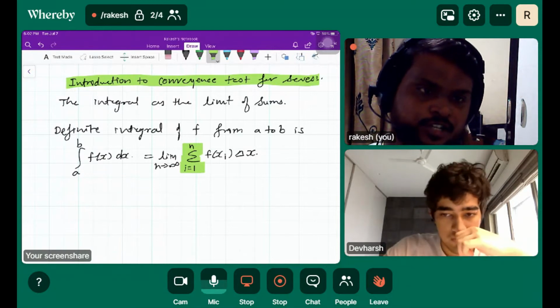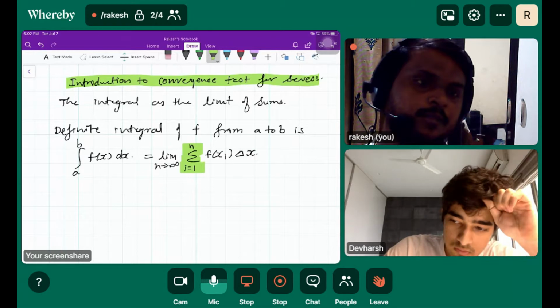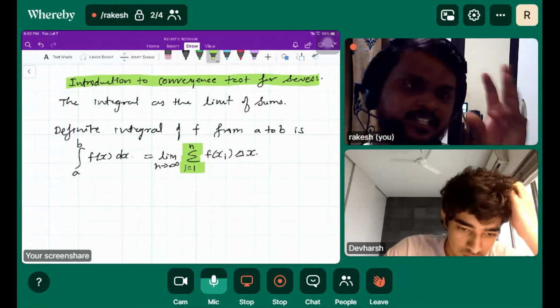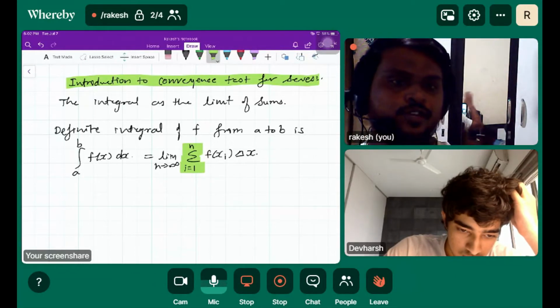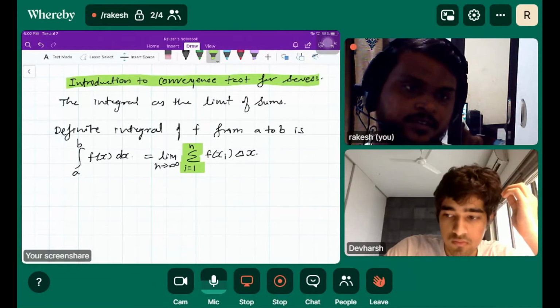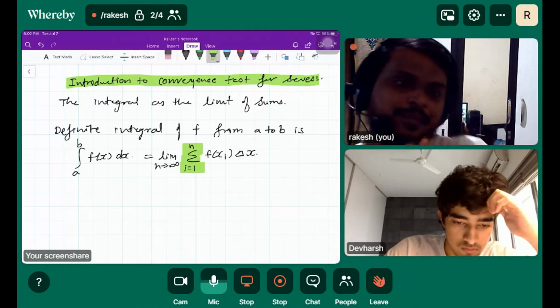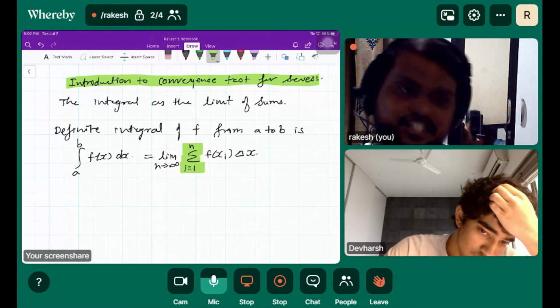Definite integration. From the beginning of this class, we have been discussing the limit of sum. Limit of sum means series. Basically, we are discussing series, and we let that series go to infinity, isn't it? Limit of sum, we have been discussing, that is basically integration.